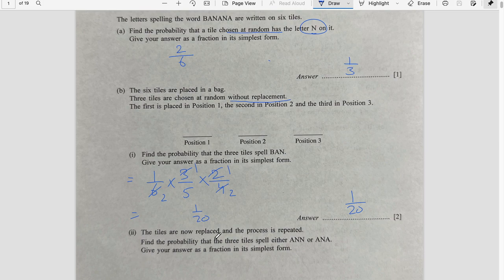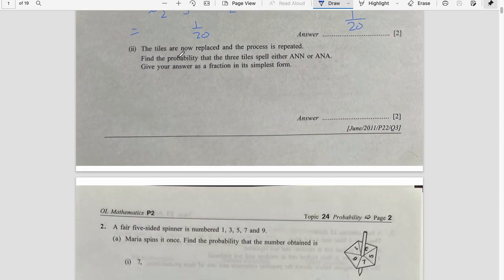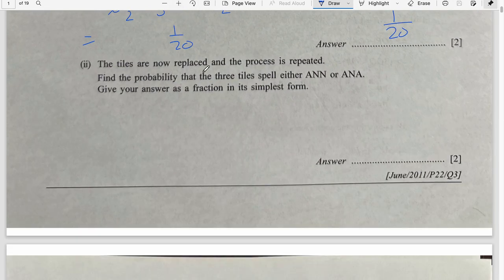Second part says the tiles are now replaced and the process is repeated. All the tiles are put back and the process is repeated. Find the probability that the three tiles spell ANN or ANA. Let me write it here. So if it spells ANN, probability to get the first one A is 3 by 6. Then I'm getting N is 2 by 5. Another N is 1 by 4.